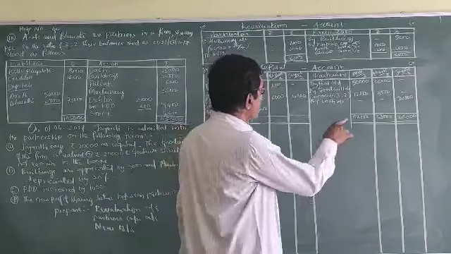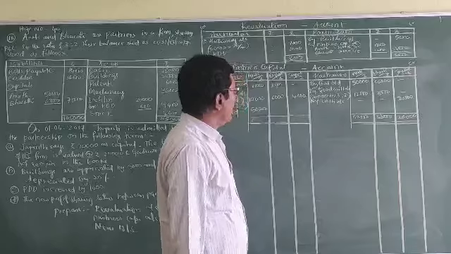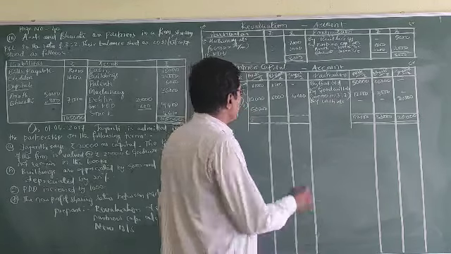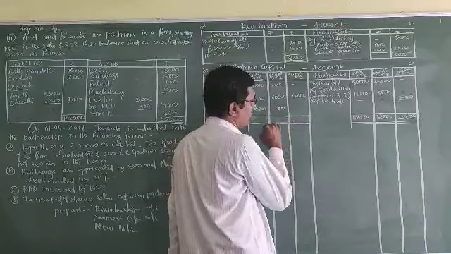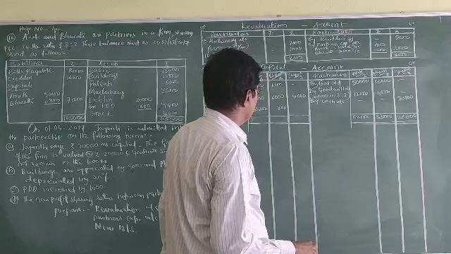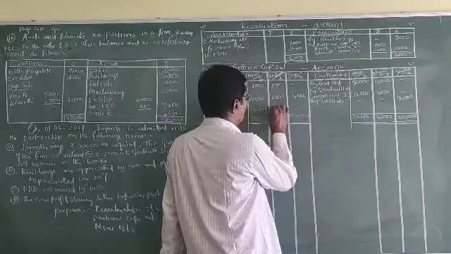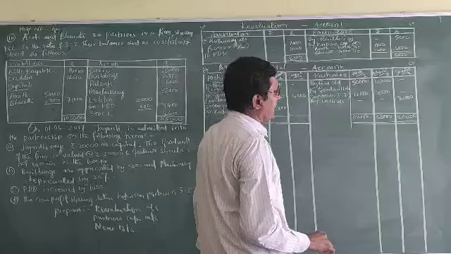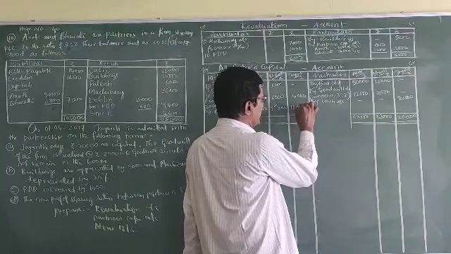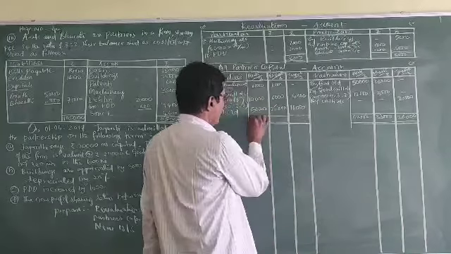Here 33,000 minus 7,000 and 200, that is 25,800. Here 20,000 minus 4,000, 16,000. Overall 62,000.